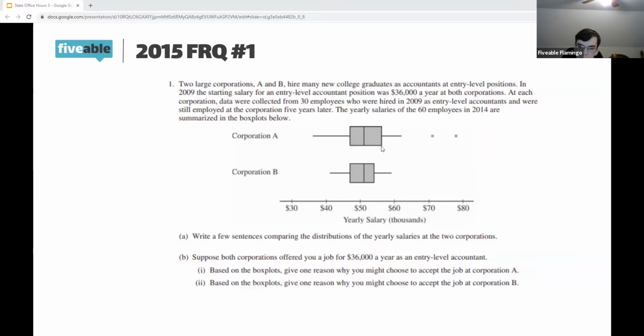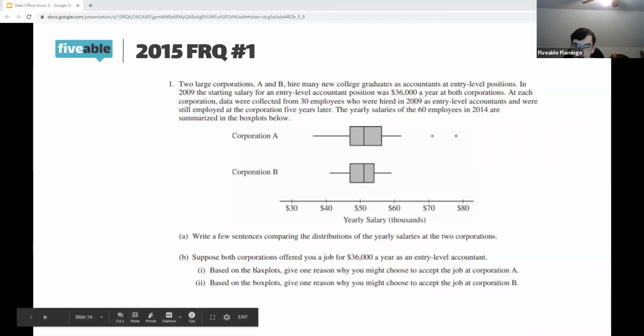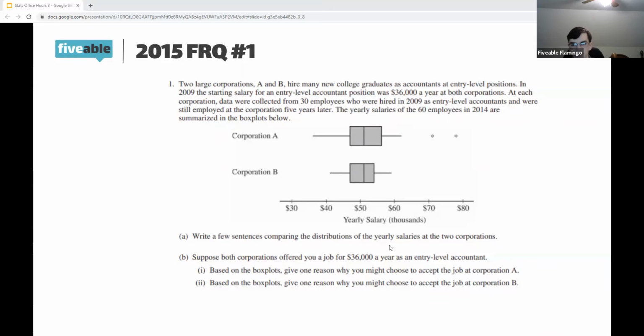So let's now think about part B. Suppose you're offered a job at $36,000 a year, and you want to think about which job you would rather have. To think about this, first let's look at what we're actually looking at. We're looking at the box plot of employees at two companies who were hired for the same starting salary, and we're looking at what they're now getting paid 5 years later.